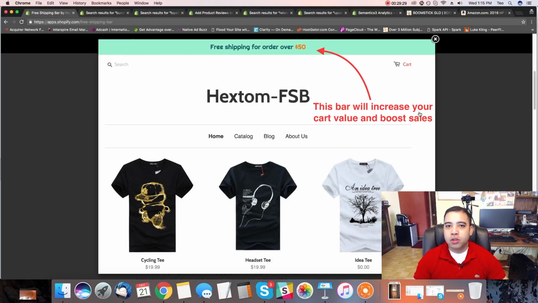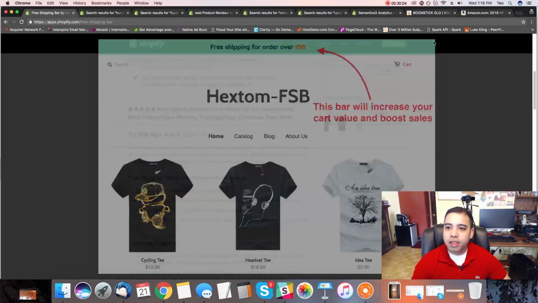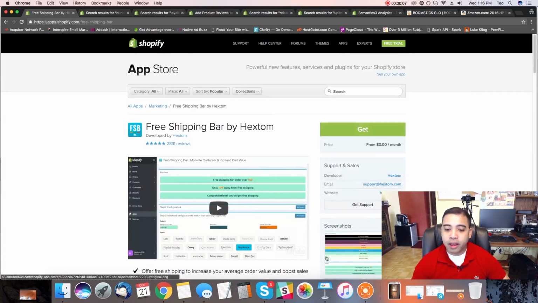Versus if you were to just go into the store and you don't have a shopping cart, psychologically you're not going to carry like 50 items, right? You're going to carry like 1 or 2 items and leave the store if you don't have a shopping cart. This is what we're doing with our customers. We're trying to make them buy more products by incentivizing them by saying, hey, any products over $50 or any products over $100, we're going to give you free shipping, or we're going to give you a free gift or a free coupon, or take 20% off or 10%, 15% off if you buy anything over $100. Okay, and you do that on the back end settings of this app called Free Shipping Bar by Hextom.